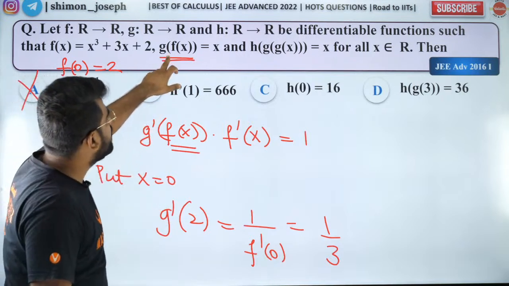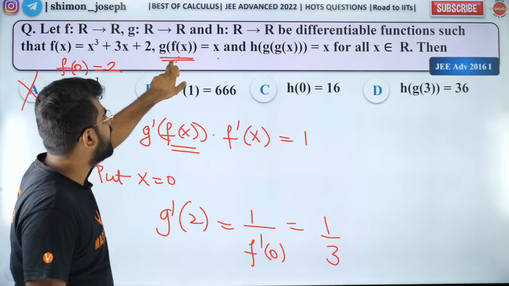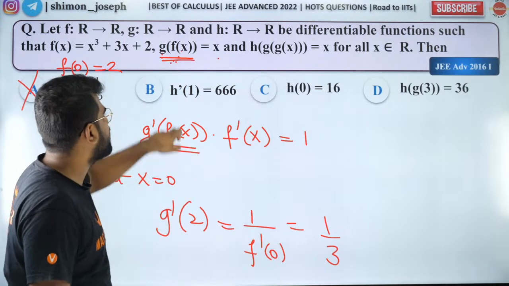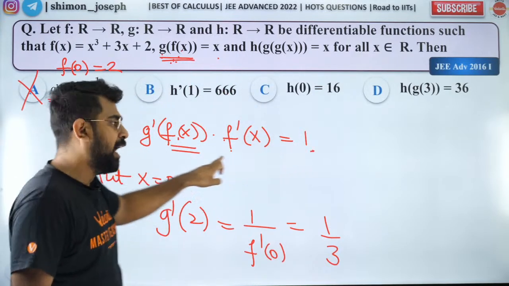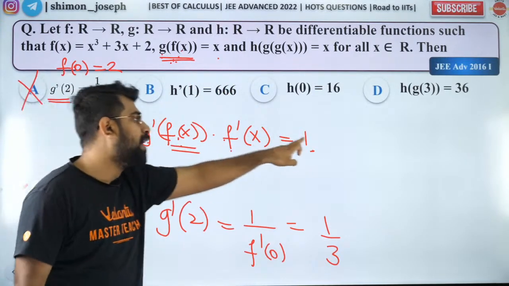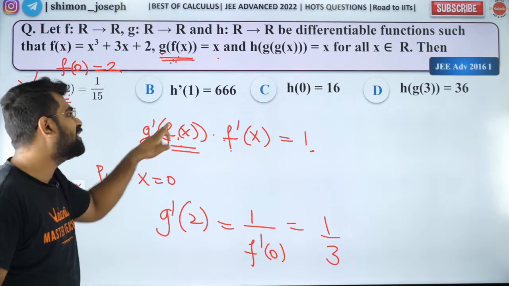I differentiated this. So g of f of x equal to x, I differentiated. I got g dash of f of x into f dash of x by chain rule is equal to 1, and g dash of f of x is equal to 1 by f dash of x. I want g dash of 2. That means f of x has to be 2.